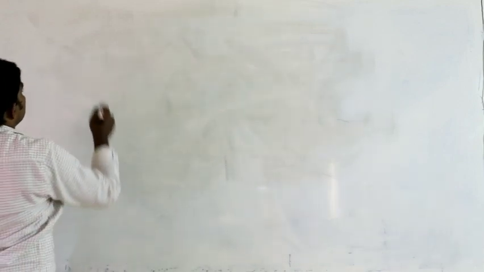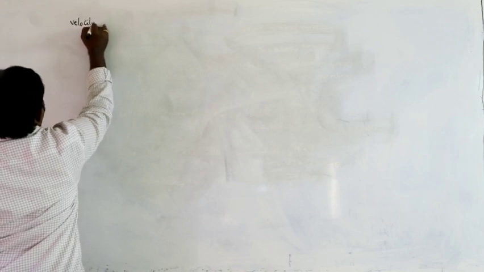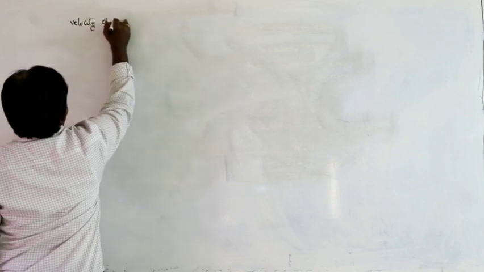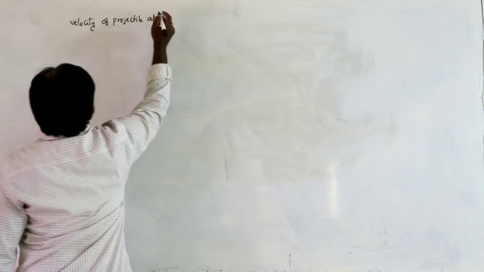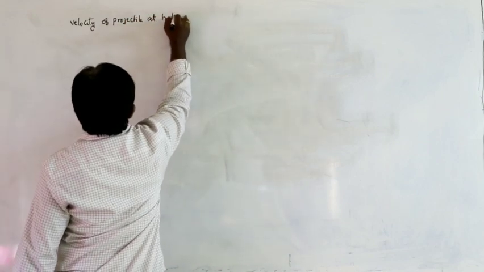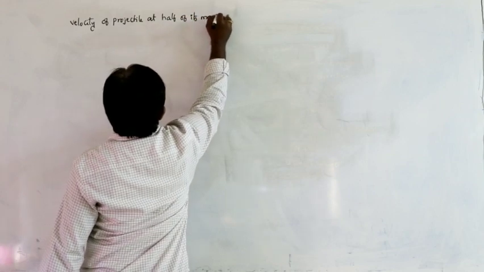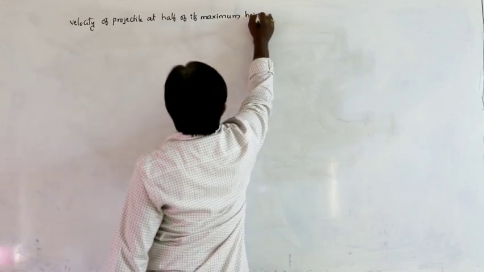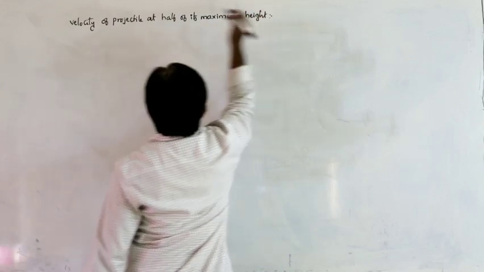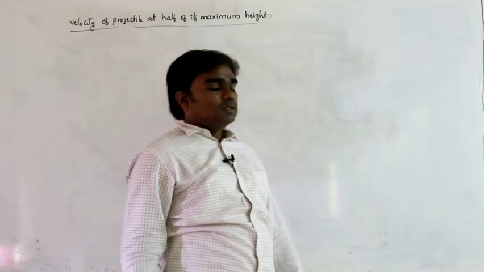Next, the velocity of the projectile at half of its maximum height. How can we calculate that? So here,